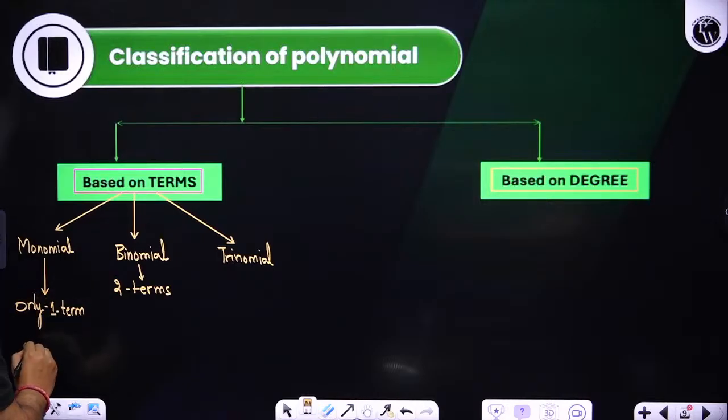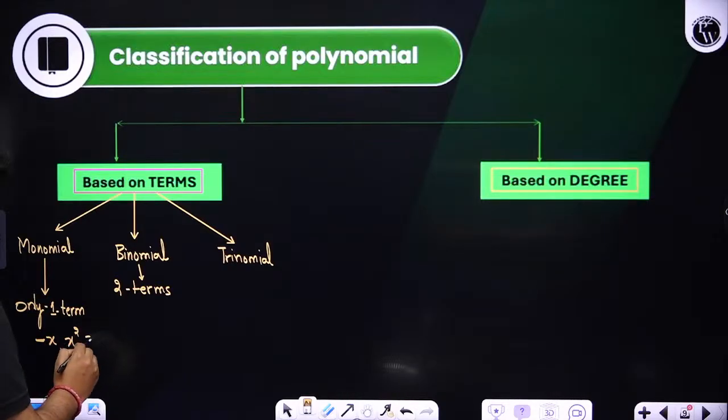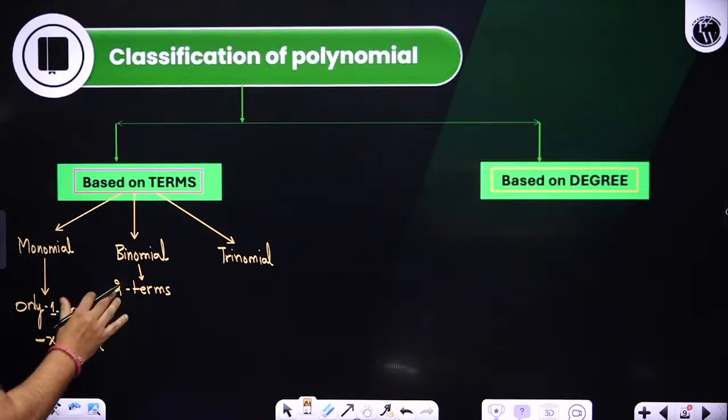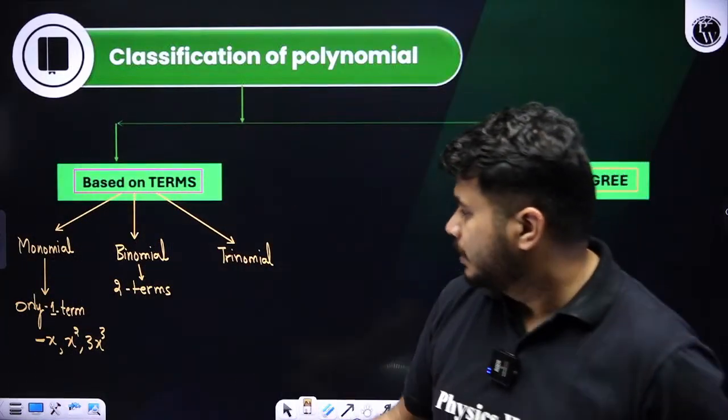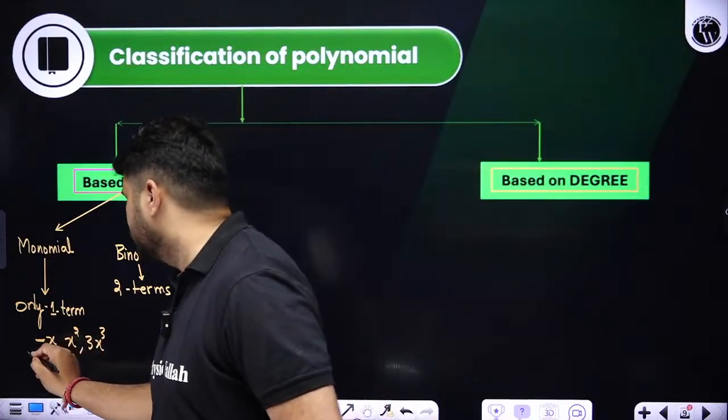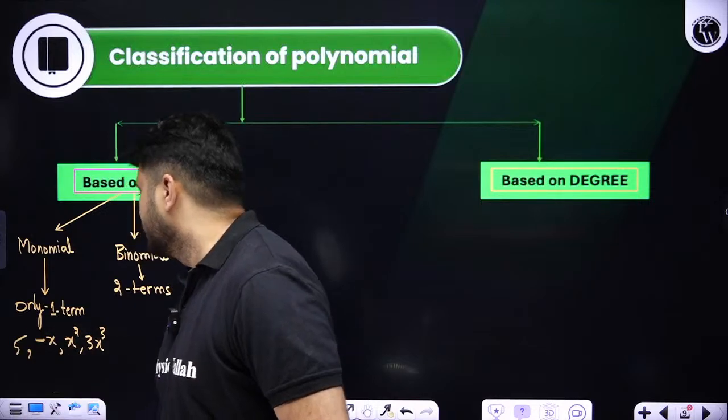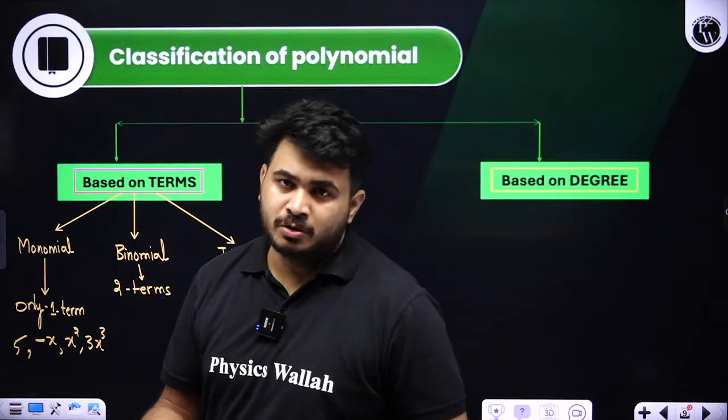Minus x, clear? Or it can be x square also, no issues. It can be 3x cube also. So all the polynomials having exactly one term, one and only one term, or even you can take the constant also. You can take a constant polynomial like this too, correct?